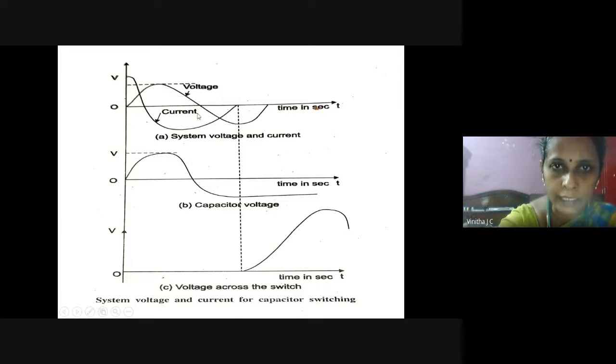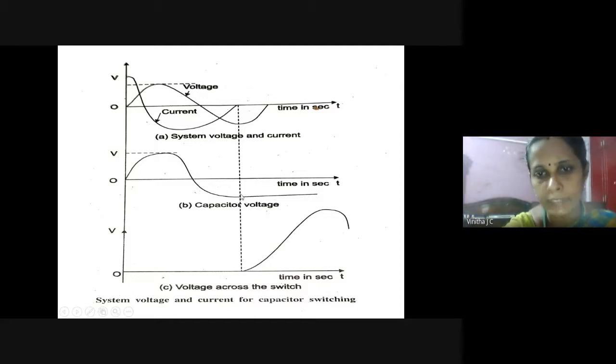Until this point we get the supply voltage, and then after this moment the supply voltage moves in the negative direction. At the same time, the voltage across the capacitor also moves along with the supply voltage, in the negative direction.